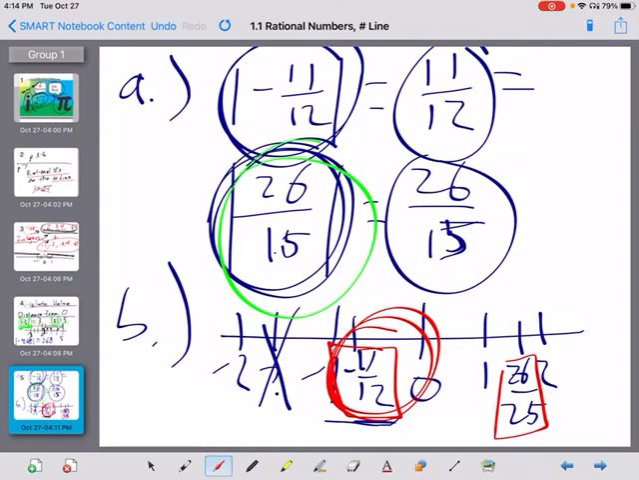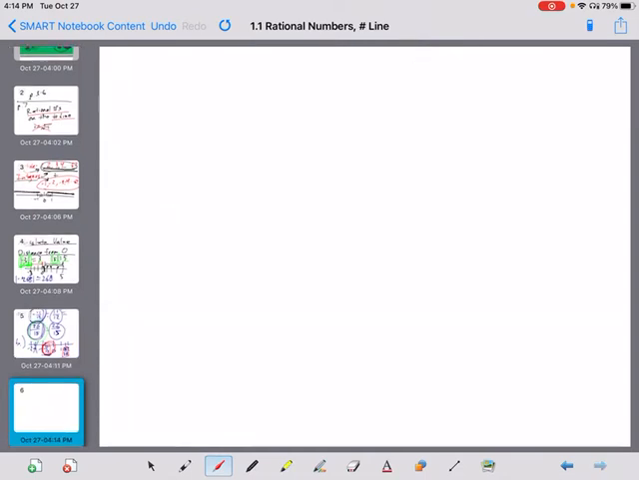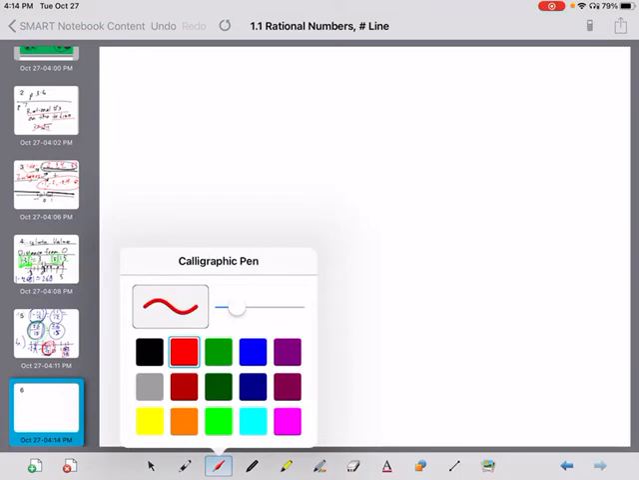All right, if we look at guided practice, then it says find the absolute values of, which color do I want here? Let's do purple.